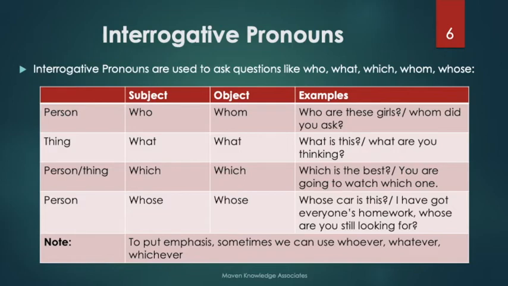Whose are you still looking for? So whose in the second sentence is used as an object. We are not referring to it directly, we are referring to it indirectly. Okay, to put emphasis, sometimes we can use whoever, whatever, whichever.